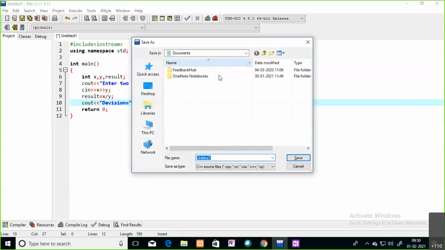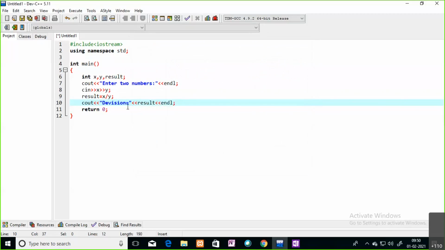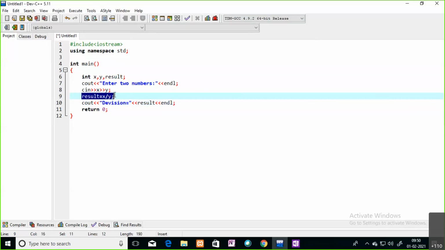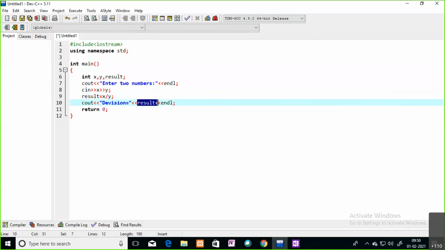Sir, you said without addition, so by mistake we have to take division, so in cout we have to take addition? No, sir. Here at the last, no problem. Here we are taking a third variable. We store the result in the third variable, and we print that variable on the output screen.